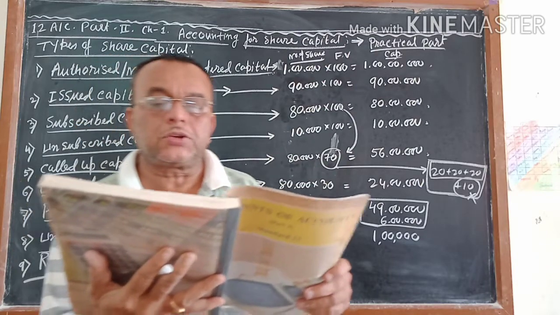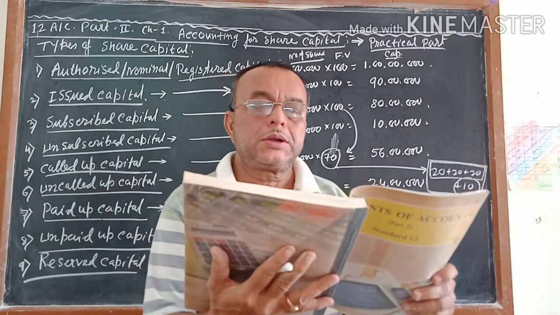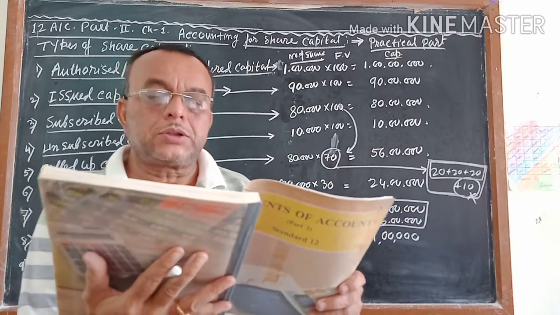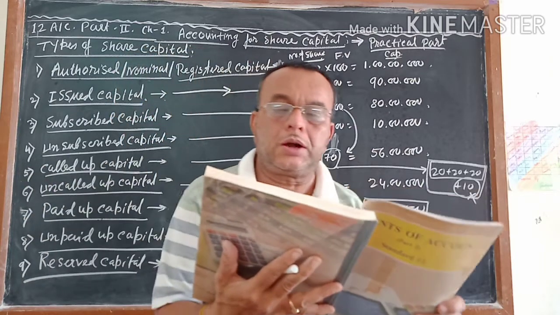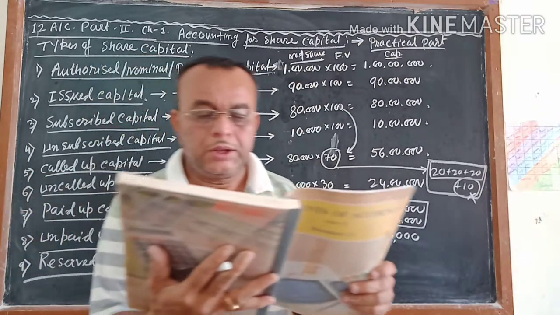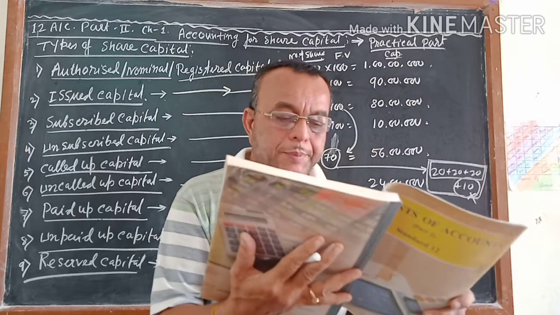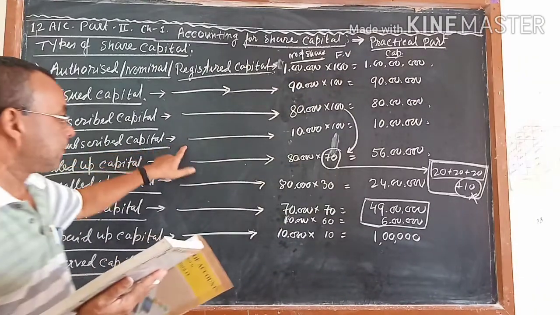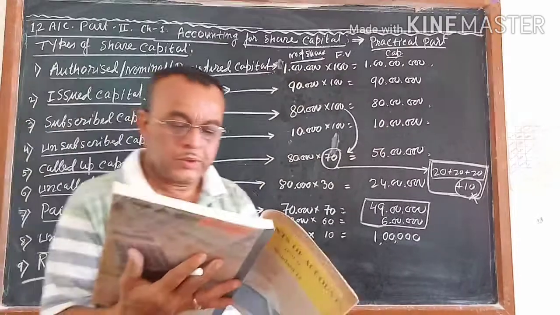On the top of page number 5 are given the types of share capital. You see that: authorized capital or nominal or registered capital, number 1; number 2, issued capital; number 3, subscribed capital; number 4, unsubscribed capital, which I wrote, it is not there in your book.